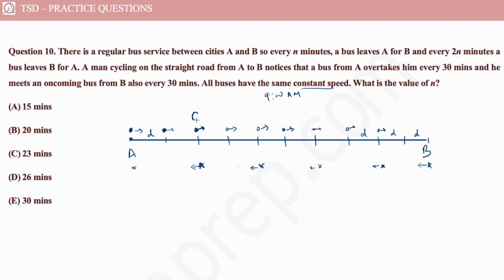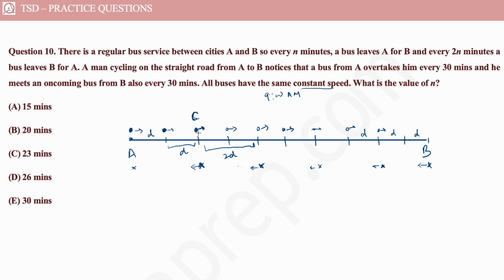Now what will happen after 30 minutes of this point? After 30 minutes, this bus will cover this relative distance of D between the cyclist and itself, and this bus will cover this relative distance of 2D between the cyclist and itself, and they both are going to meet the cyclist.